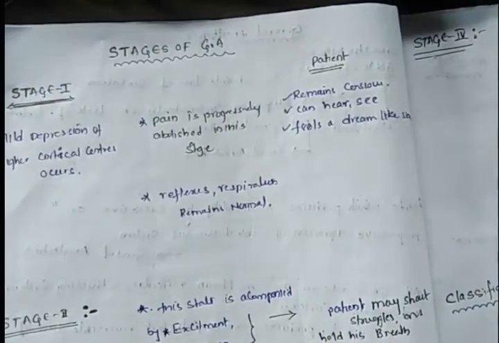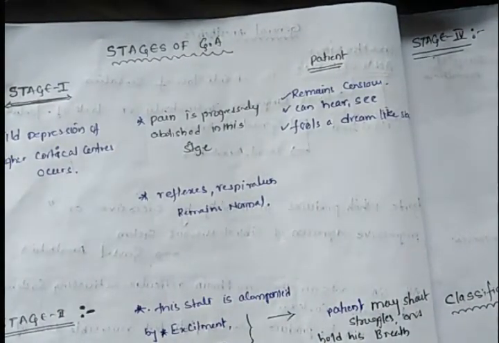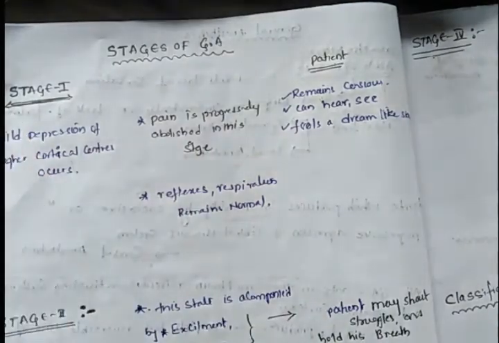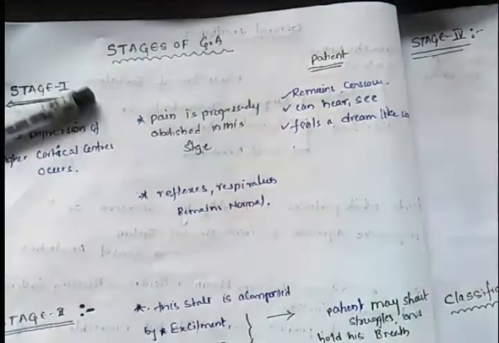Stage 1 of general anesthesia is called the stage of analgesia. It's also called, wait for a second.